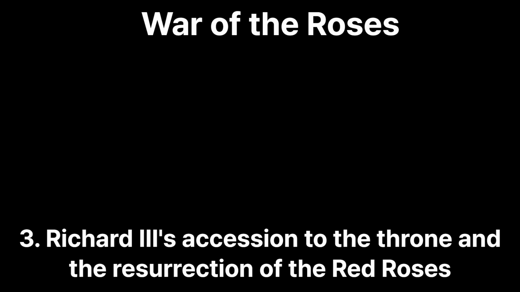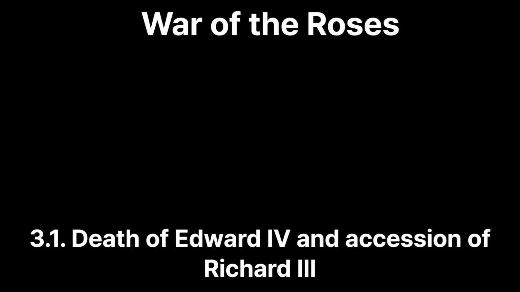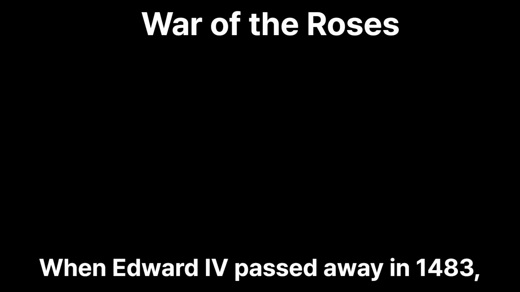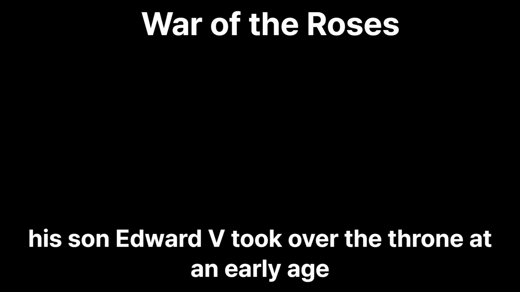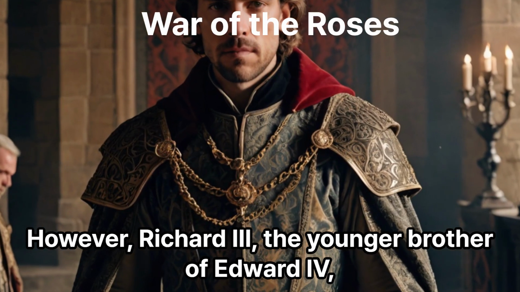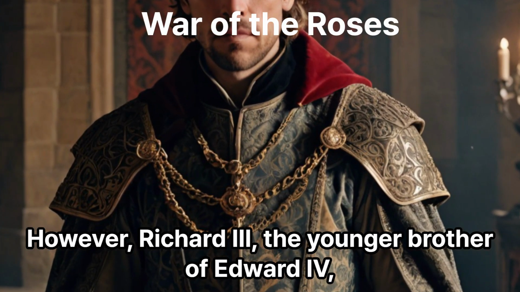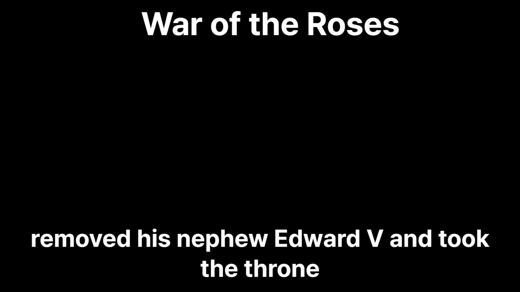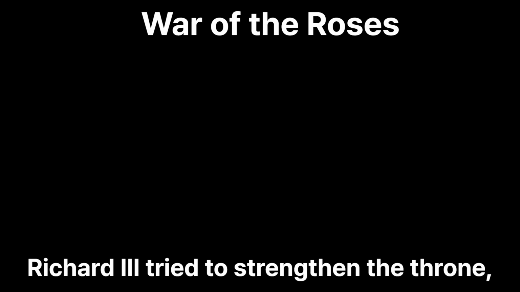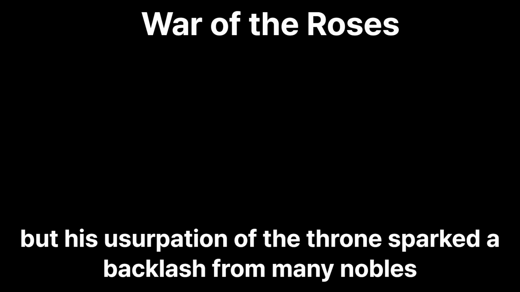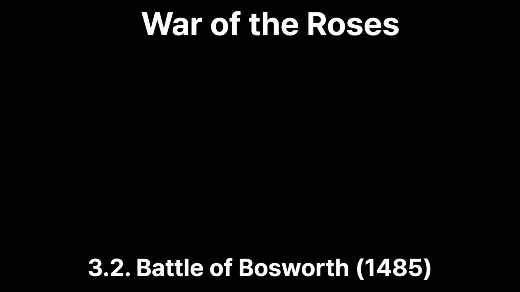3. Richard III's accession to the throne and the resurrection of the Red Roses. 3.1. Death of Edward IV and accession of Richard III. When Edward IV passed away in 1483, his son Edward V took over the throne at an early age. However, Richard III, the younger brother of Edward IV, removed his nephew Edward V and took the throne. Richard III tried to strengthen the throne, but his usurpation sparked a backlash from many nobles.